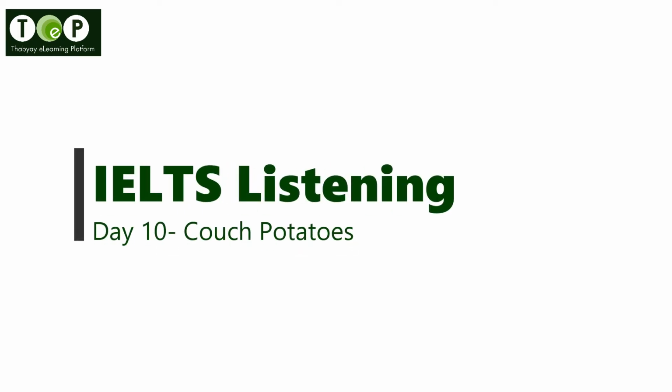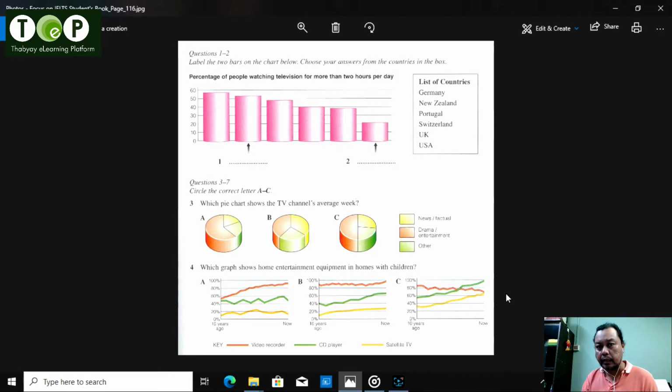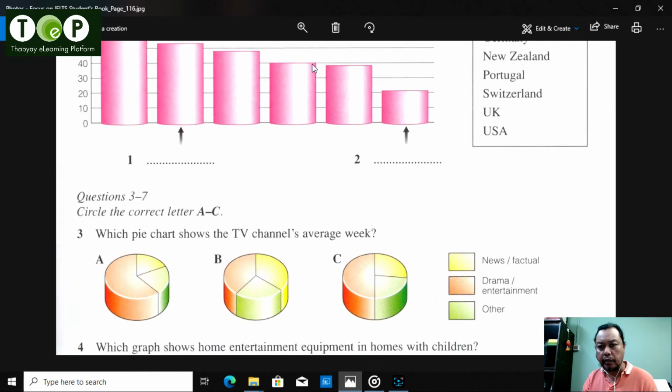This is from pages 115 and 116 of your Focus on IELTS textbooks. It's called the couch potato. The two students are being interviewed by lecturers or a tutor, and they're going to talk about their information on media usage. The first part is questions 1 to 4 on page 115. So let's have a look at it.